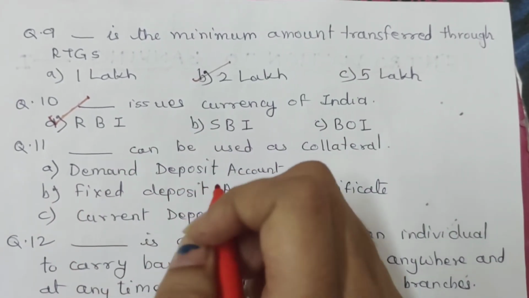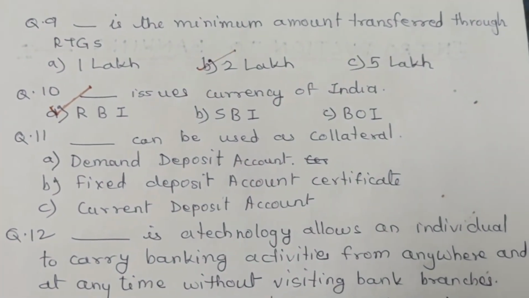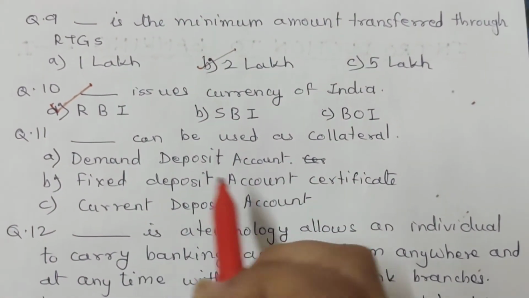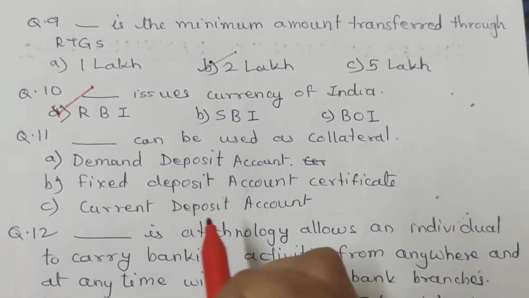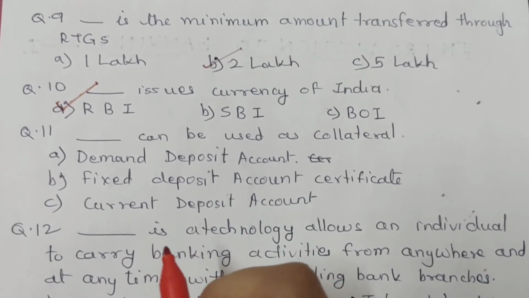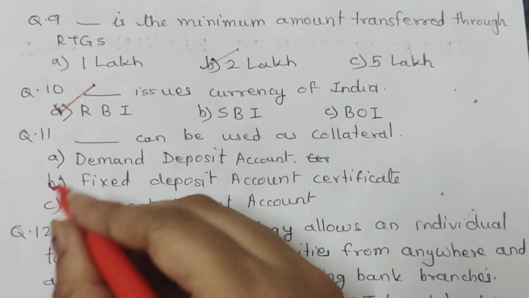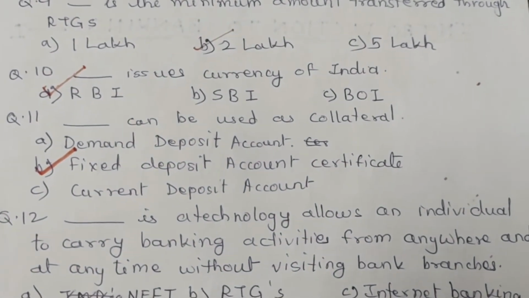Question 11. Dash can be used as collateral. A. Demand deposit account. B. Fixed deposit account certificate. C. Current deposit account. And the correct answer is B. Fixed deposit account certificate.